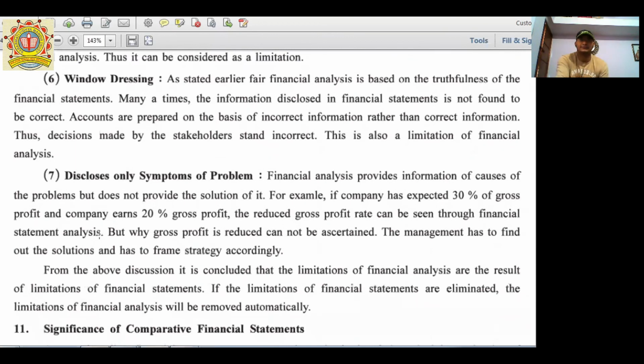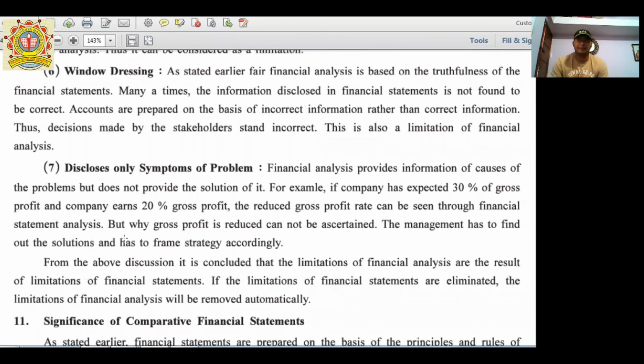Point number 7, disclose only symptoms of problem. Only symptoms of problem means, for example, if a company expected 30% gross profit and earns 20% gross profit, the reduced gross profit rate can be seen through financial statement analysis. But why gross profit is reduced cannot be ascertained.